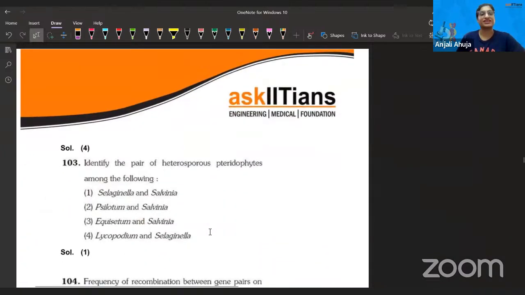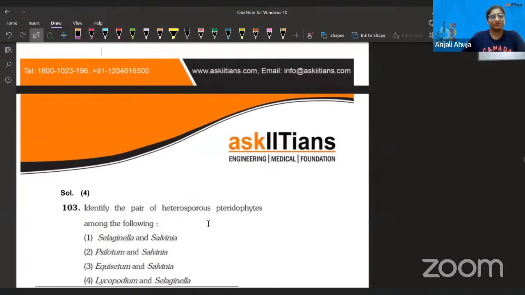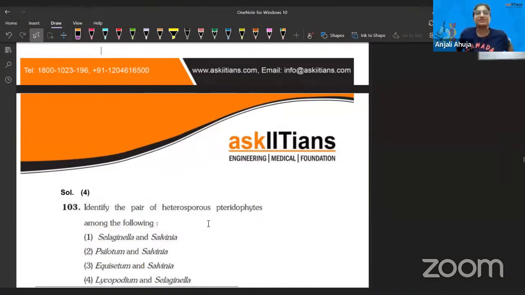Now let's talk about the next question. Identify the pair of heterosporous pteridophyte. In my class, I say this question thousands of times, and I always mention this is the most important one. This question is so old that I have seen it in the NEET exam 40 to 50 times, in the AIPMT papers for the last 30, 40 years, because I'm watching those PYQs.